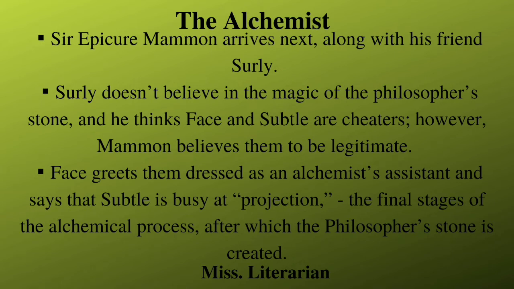Mammon tells Face that his plan is to create a change, and he will also use it to give himself unparalleled sexual powers. Hearing this, Subtle enters and tells Mammon to go home and fetch all his metal and iron, for they will soon make projection in order to make the Philosopher's Stone.